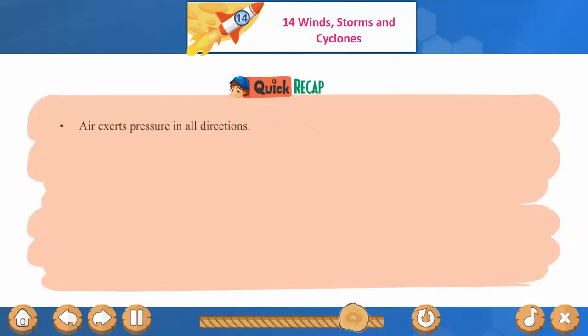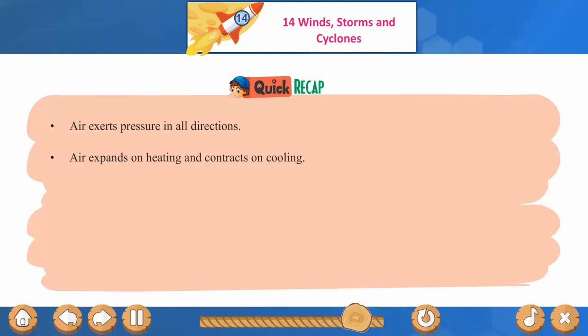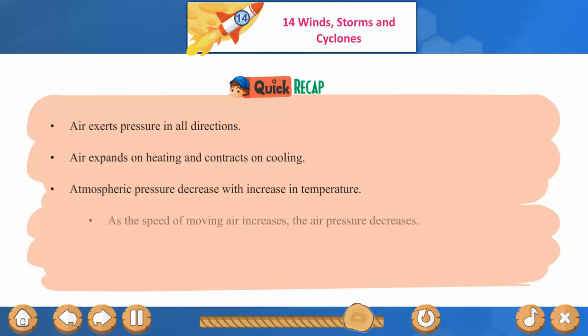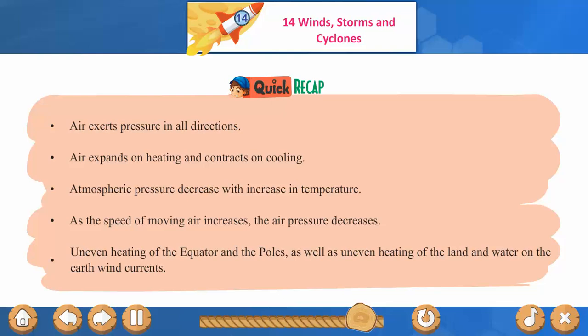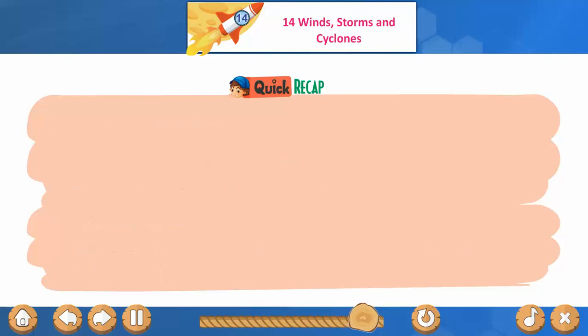Quick recap. Air exerts pressure in all directions. Air expands on heating and contracts on cooling. Atmospheric pressure decreases with increase in temperature. As the speed of moving air increases, the air pressure decreases. Uneven heating of the equator and the poles, as well as uneven heating of the land and water on the earth, causes wind currents. Monsoon winds are caused by uneven heating of land and sea.